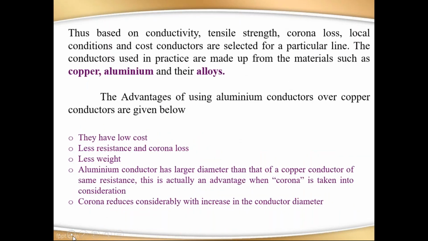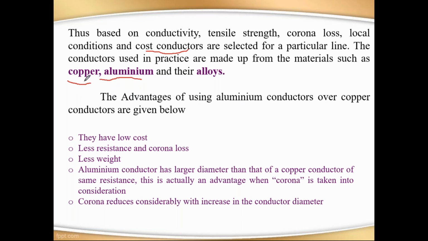Next, based on all these properties, that is conductivity, tensile strength, corona loss, local conditions and cost of conductors, they are selected for a particular line. So finally they choose only two elements, that is copper and aluminum. Already I said, if you want to buy any new thing, the first consideration is economical, that is cost.